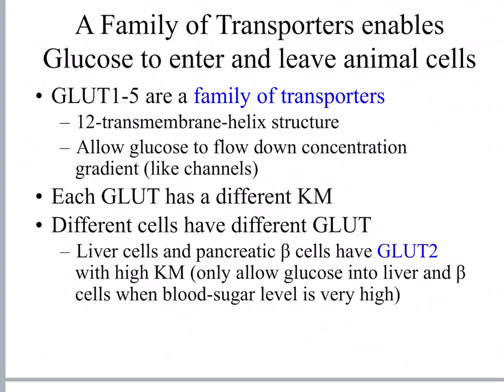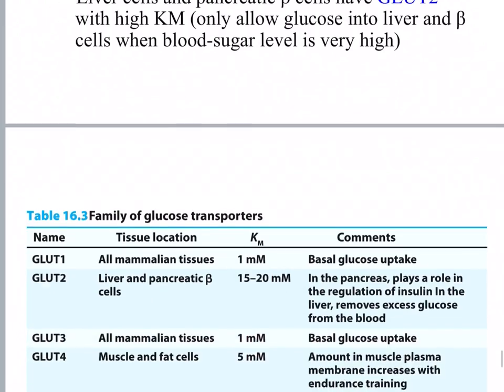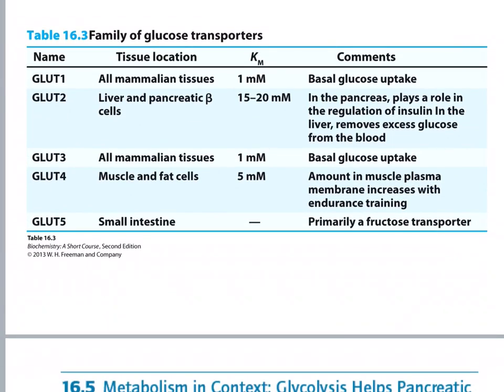Well, both liver cells and pancreatic beta cells have GLUT2 transporters. And GLUT2 have high K sub M's. Those are the Michaelis-Menten constants. And if it's got a high K sub M, that means they will only work, or they'll work at a reasonable velocity, when there's a high blood sugar level. So high Km means they need a lot of their substrate before they will go at a very good velocity. Okay, so let's go on.